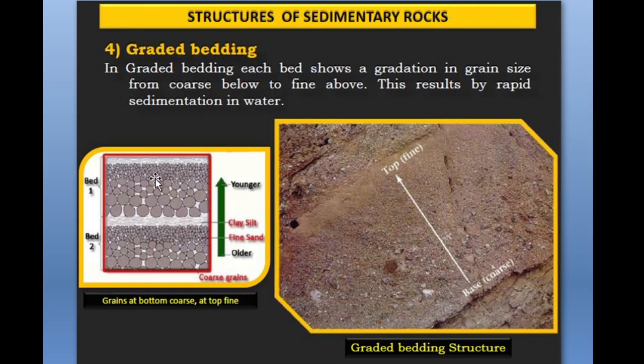Such a gradation occurs due to the rapid sedimentation in water. So here is the figure which is showing the graded bedding.